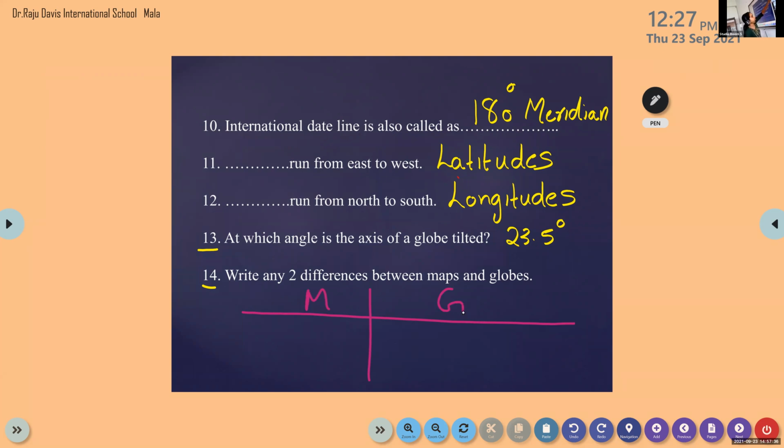Shiva, are you there? We can carry a map easily. Easy to carry. Then a globe is difficult to carry. One more point. Any other difference? A map is two-dimensional and the globe is three-dimensional.